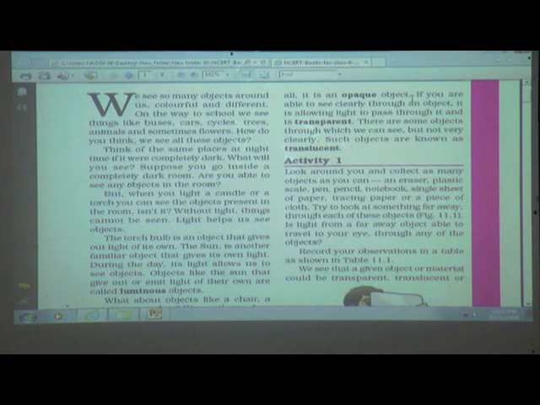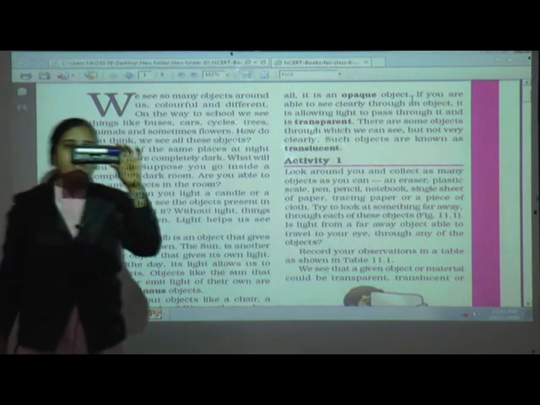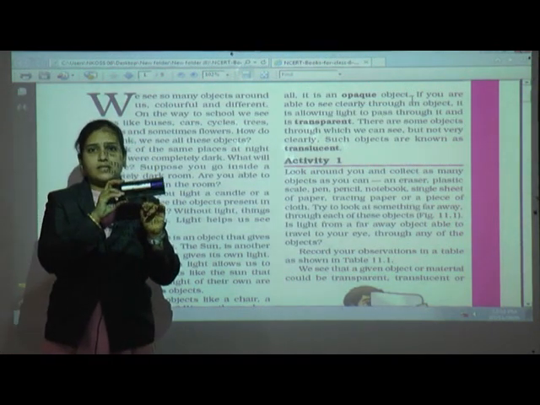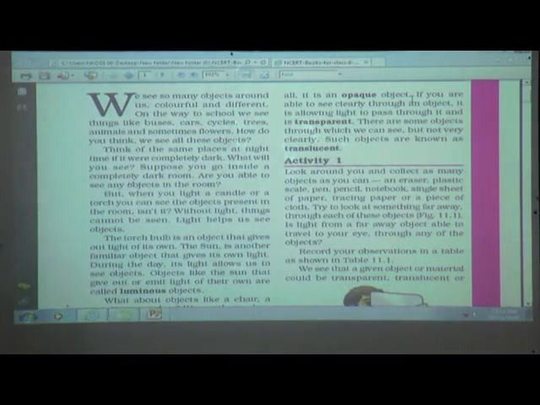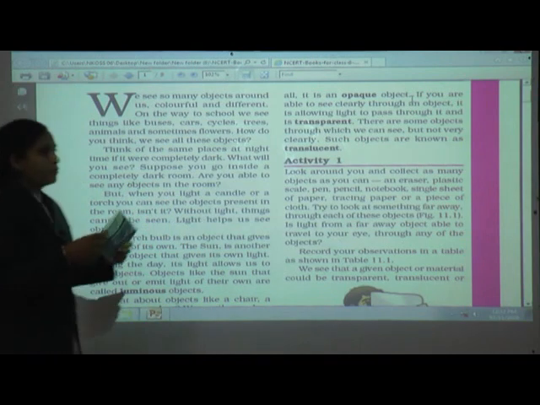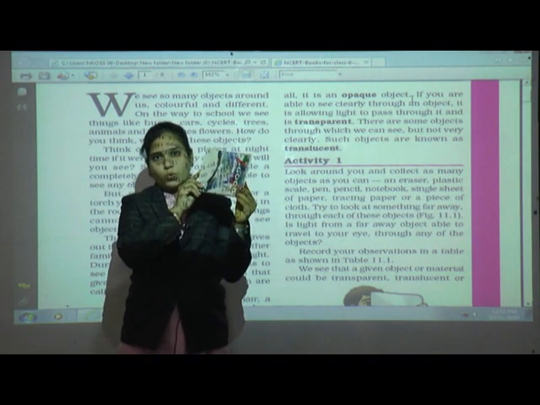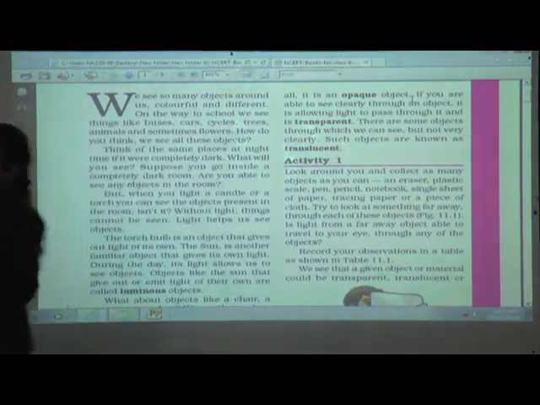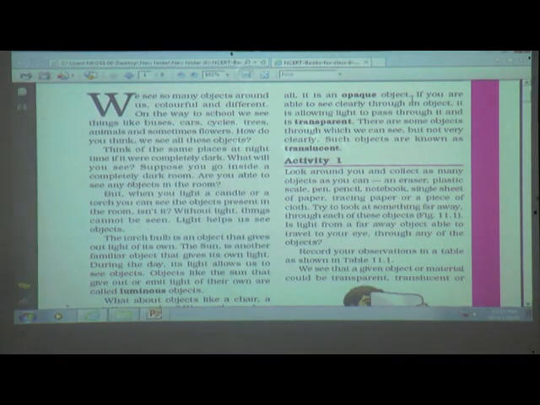Okay, so students, see here, can I see through this duster? No. So this one is an opaque object. Again students, here, can I see through this book? No. So this one is also an opaque object.